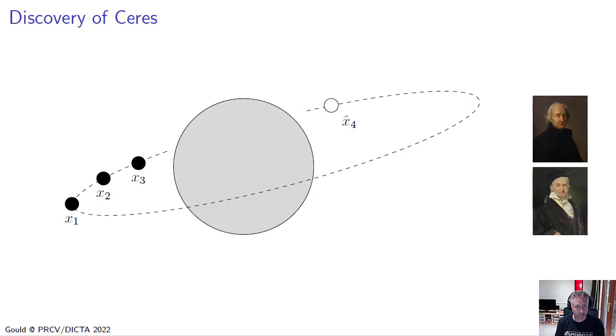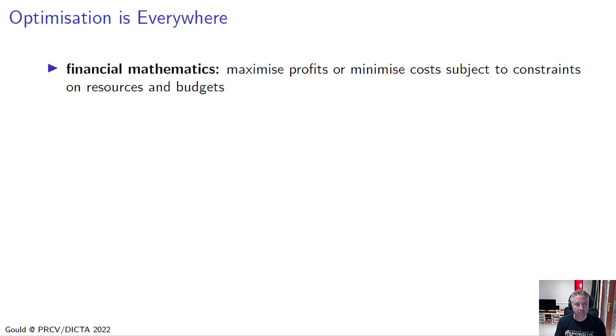And lo and behold, on the 31st of December 1801, another astronomer by the name of Franz Xaver von Zach was able to locate Ceres exactly where Gauss had predicted it to be. So that was perhaps the first instance of optimization in science and engineering. And today optimization is everywhere.